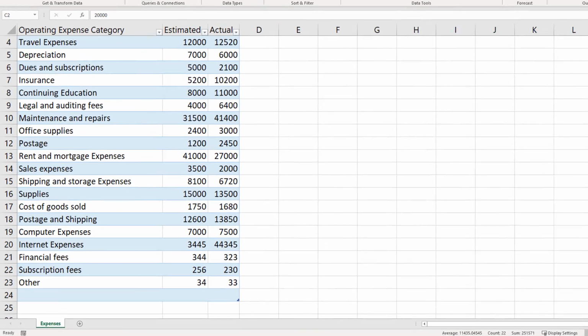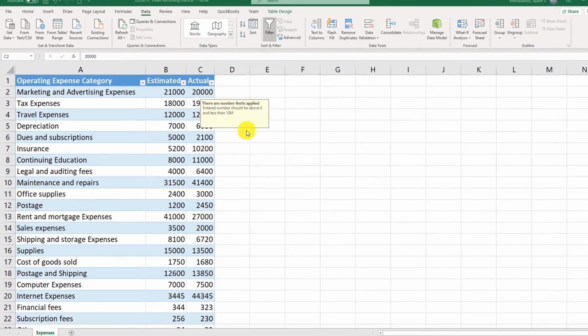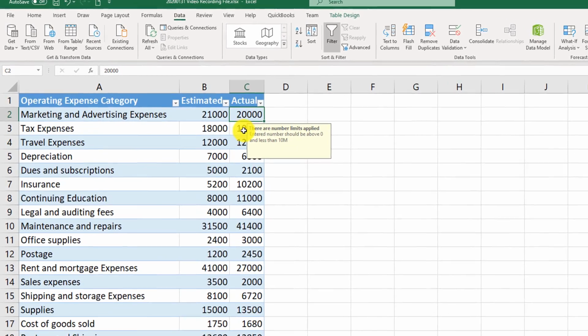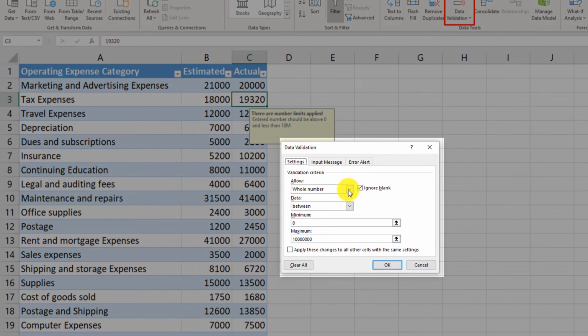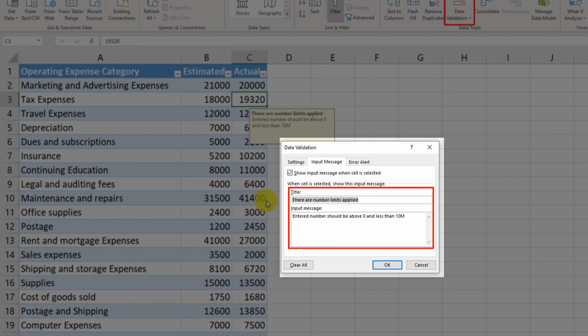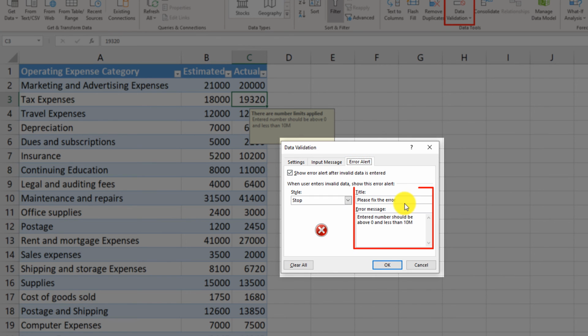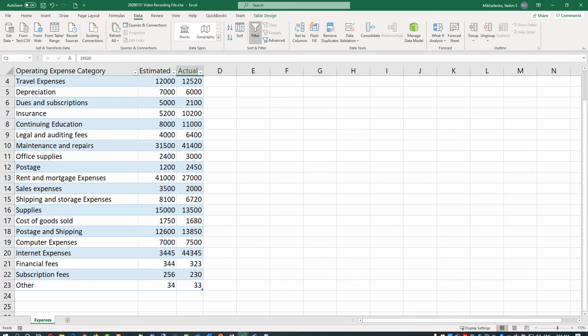If you realize that you don't need data validation on an Excel table, you can remove it. To remove data validation, you select any cell in that column that contains data validation, then click the Data Validation button, and then here in the first Settings tab, we would need to set it to allow any value. Then we need to remove the input message and make sure that we uncheck this box, and then we remove the error alert and uncheck this box. Now all data validations have been removed.